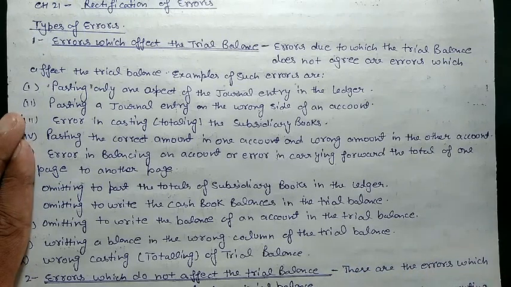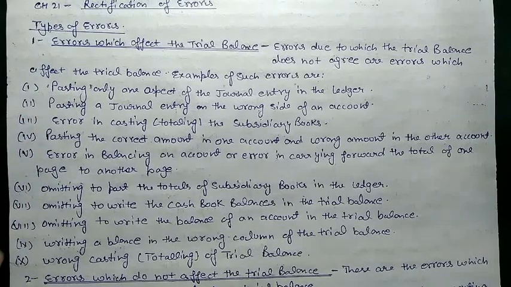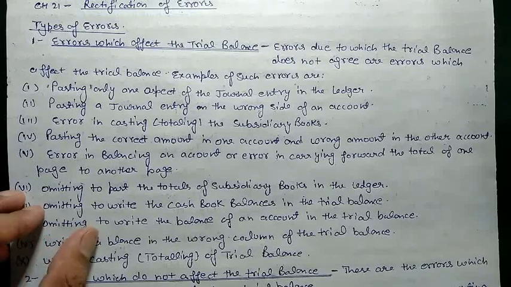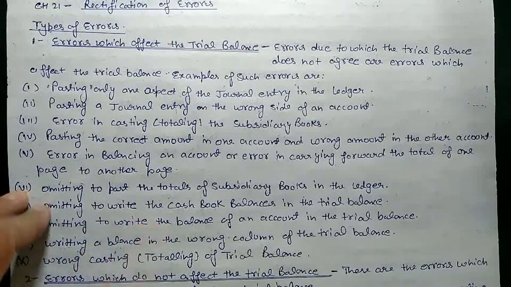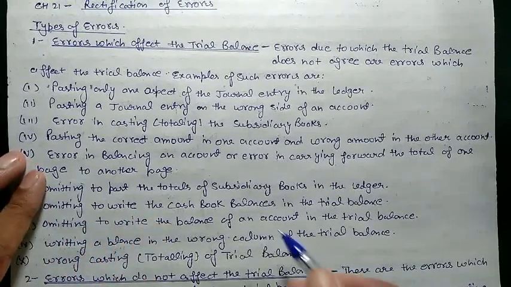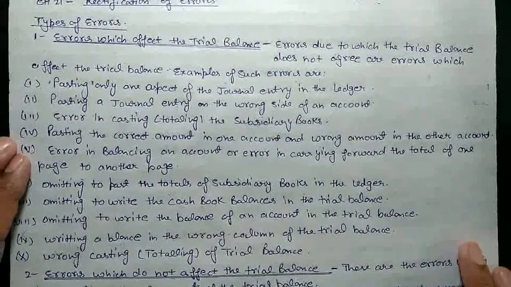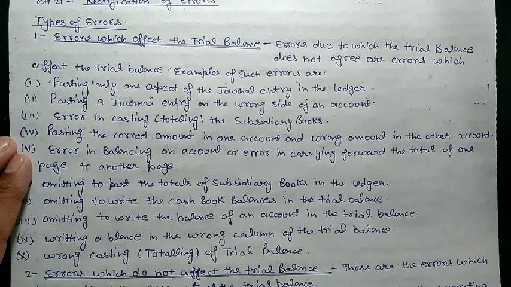These are the errors known as omission. Omitting means we forgot to post. Omitting to write the balance of an account in the trial balance: same as the cash balance, we can forget another account also, like if we do not post the purchase account balance, purchase return or sales return balance, then it will also affect the trial balance.